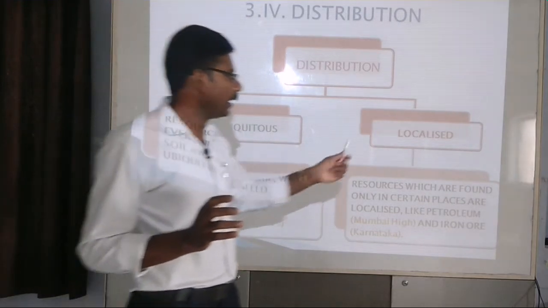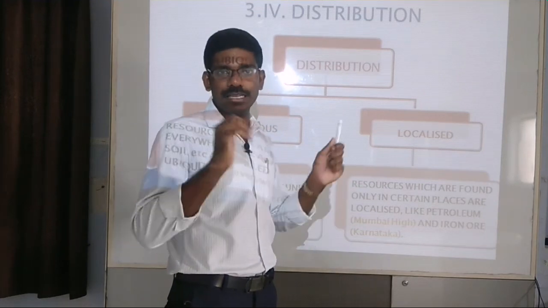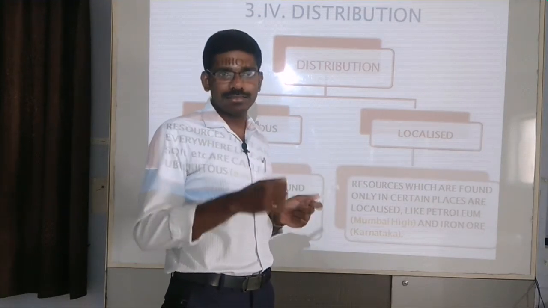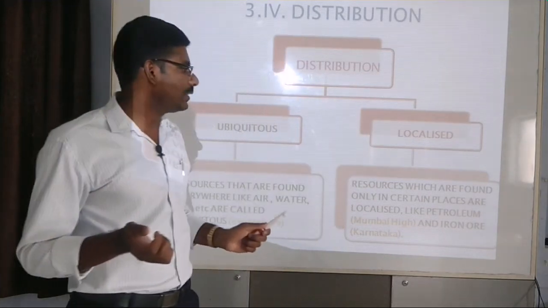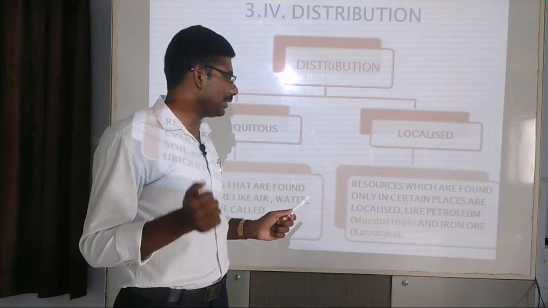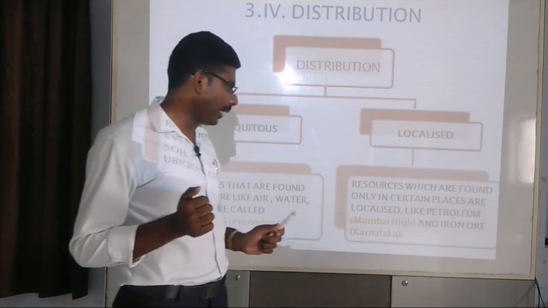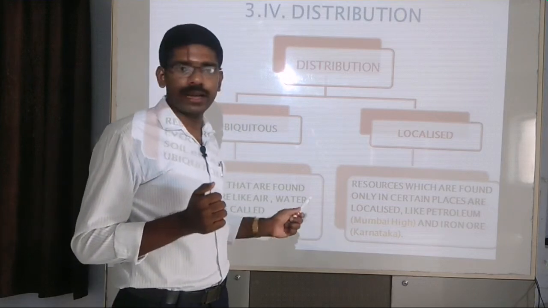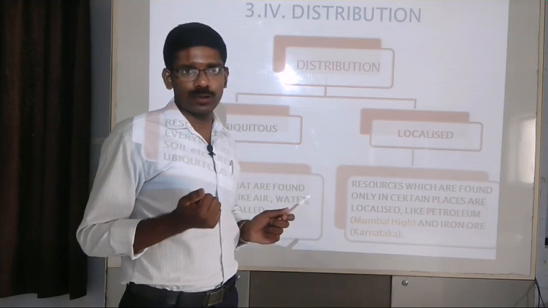On the other hand, the localized resources, some resources we can find only in some area, a special location or special area. Such resources are called localized resources. Resources which are found only in certain places are localized resources, like petroleum in Mumbai High and iron ore in Karnataka belt. Such are the examples of localized resources.